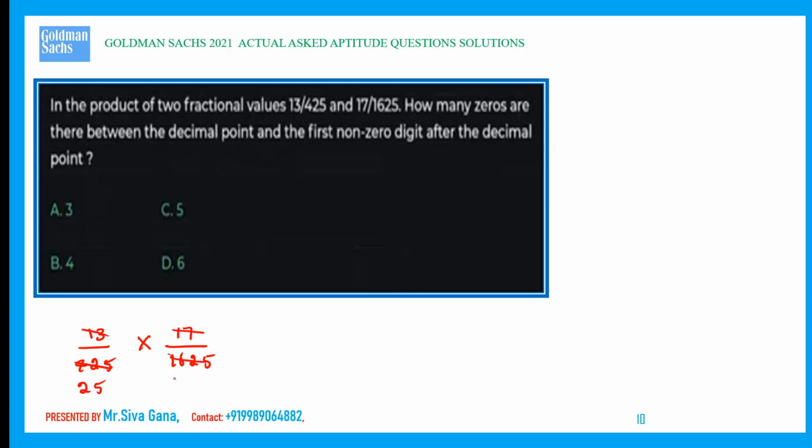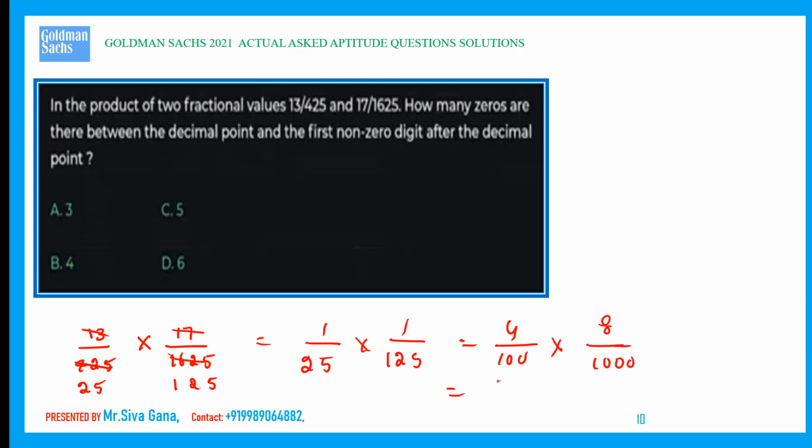This is 13 ones, 13 twos and 13 fives. So this comes out to be 1 by 25 into 1 by 125. 25 fours 100, so I am writing this as 4 by 100 into 125 eights 1000, this is 8 by 1000.